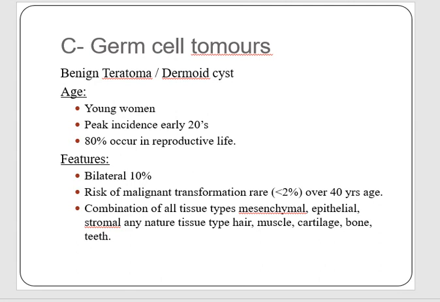Germ cell tumors are the third group of benign ovarian cysts. These include benign teratomas and dermoid cysts. These usually occur in young women with peak incidence in early 20s, and 80% occur in reproductive life. These germ cell tumors are bilateral in 10% of the cases, and their risk of malignant transformation is very rare, less than 2% over 40 years of age. These have all three germ layers in them with all types of tissues present, that are mesenchymal, epithelial, stromal, and any nature of tissue types like hair, muscle, cartilage, bone and teeth may be present in these.